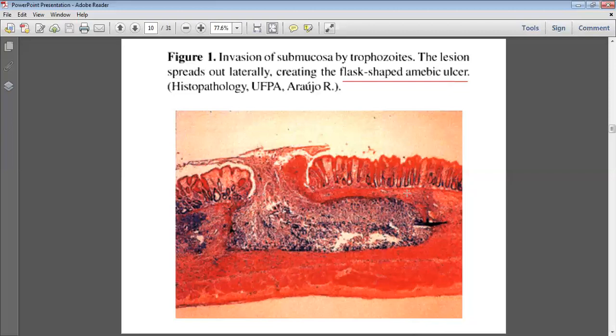These lesions heal without scar. But sometimes the ulcer may be a severe form and invade the whole muscular layer of the intestine. Such deep ulcers heal with scar formation. Superficial ulcers heal without scar, they are pinpoint to small size. But in some hosts, these ulcers may be bigger, 1 inch, and the depth and length of the ulcer is more. They invade the whole muscle layer and that causes severe form of intestinal amoebiasis, and the ulcer heals with scar formation.